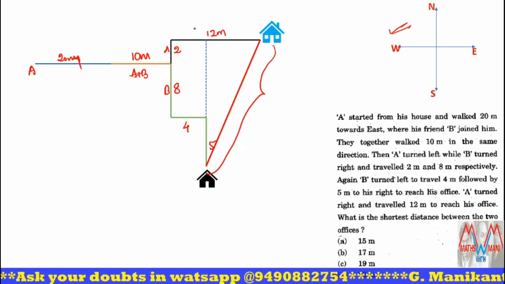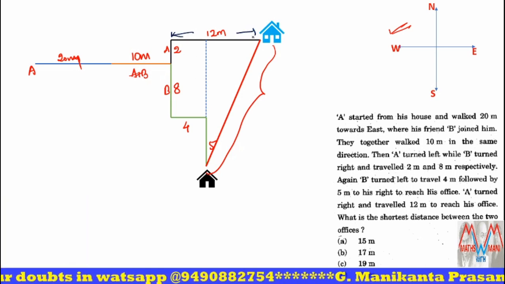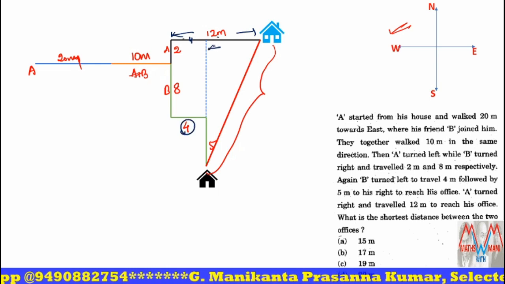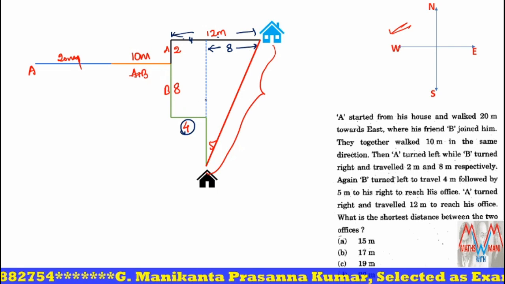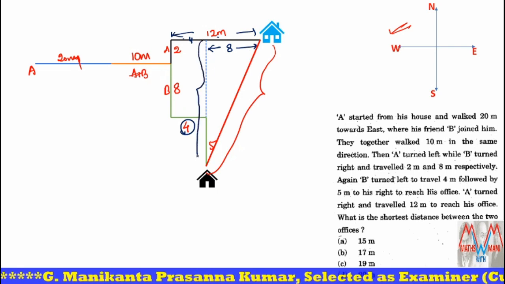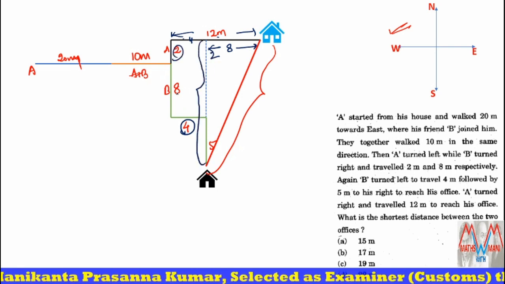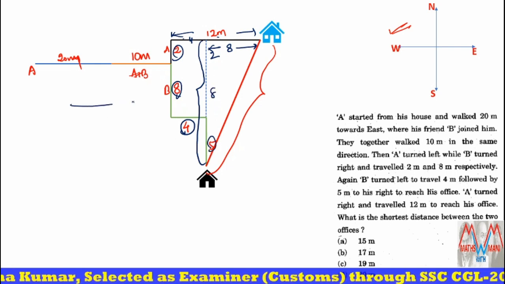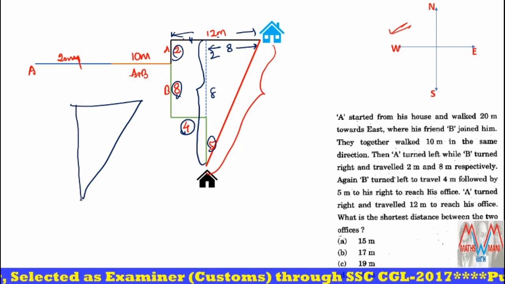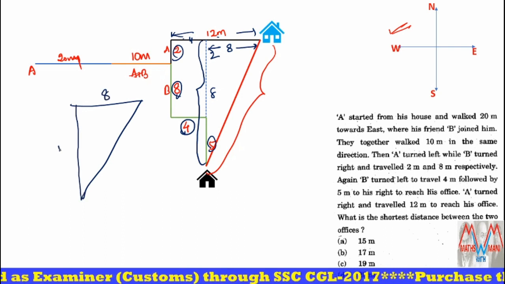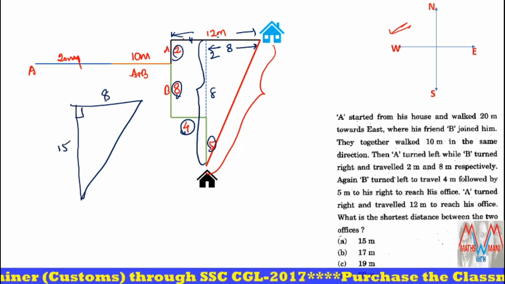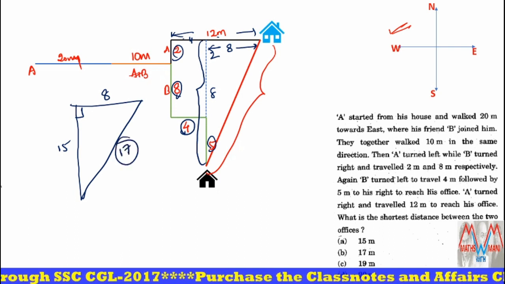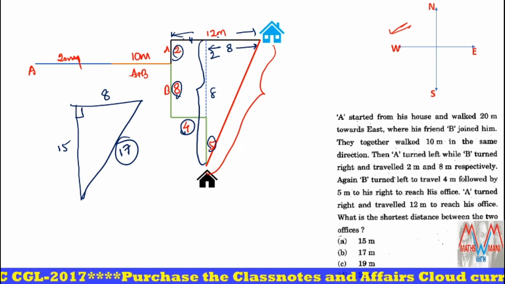here the total length is 12, out of which this is 4, means it is also 4. So 12 minus 4, it is how much? 8. Yes. Next, what about this total length? 2, 8 and 5. 2 plus 8 plus 5, 15. Now there is a right angle triangle in which this is 8 and this is 15. Now what about this hypotenuse? 8, 15, 17 is a triplet. Yes. So 17 meters is the shortest distance between the offices.